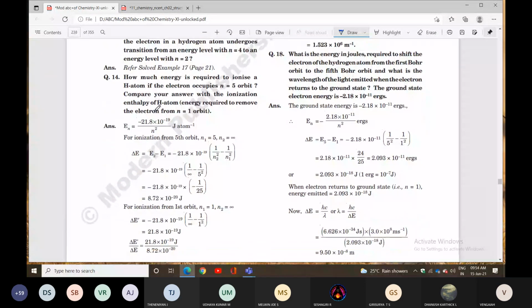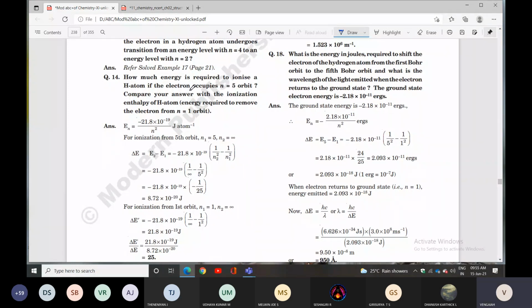14th question. How much energy is required to ionize a hydrogen atom if the electron occupies the n equal to 5th orbital?